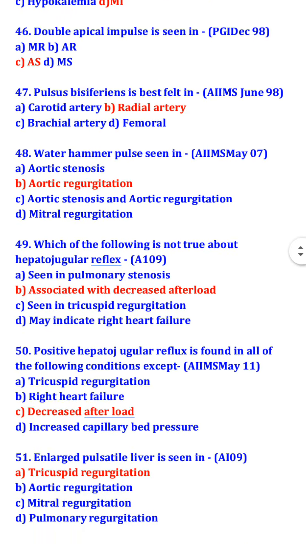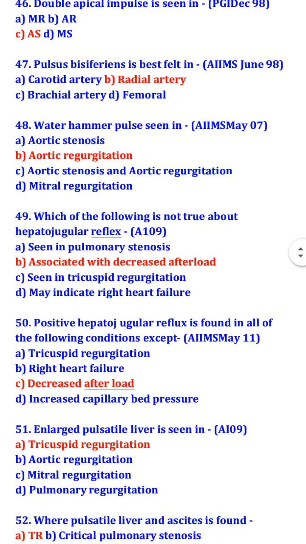Which of the following is not true about hepatojugular reflex? That it is associated with decreased afterload is incorrect. What is true about hepatojugular reflex? That it is seen in pulmonary stenosis, it is seen in tricuspid regurgitation, and it may indicate right heart failure.